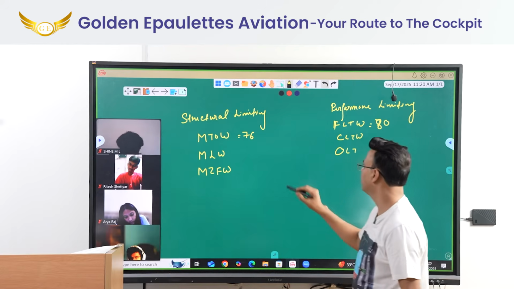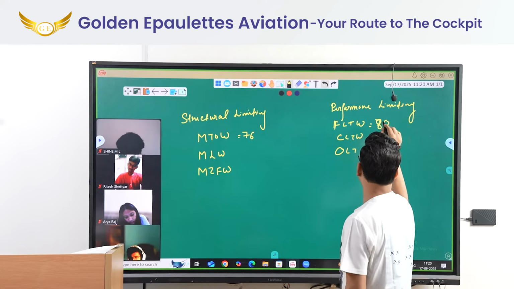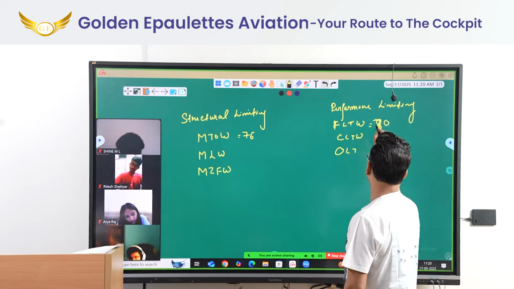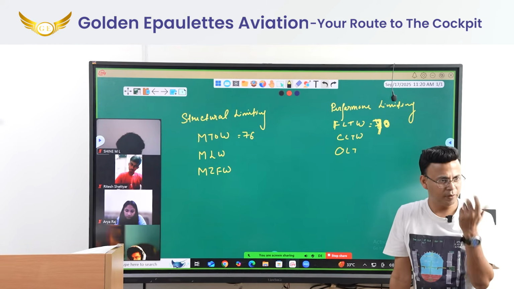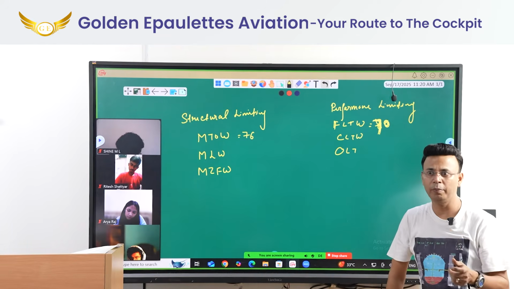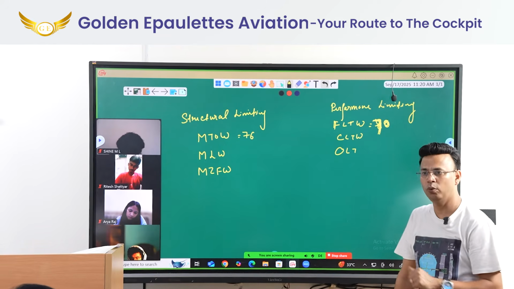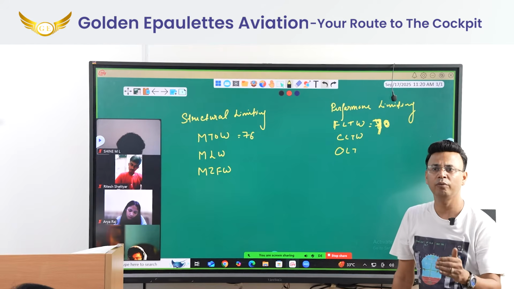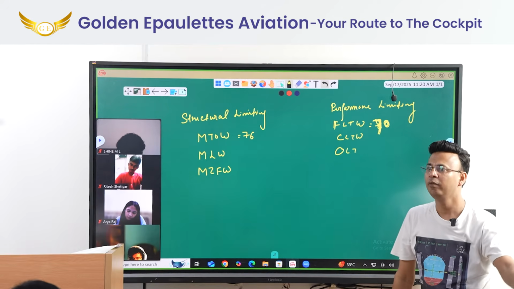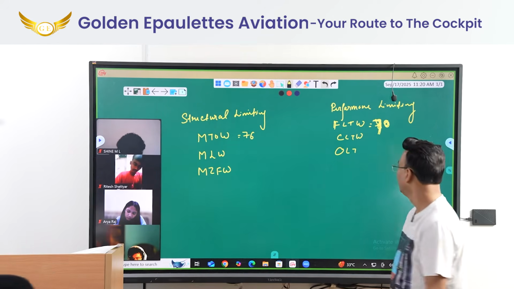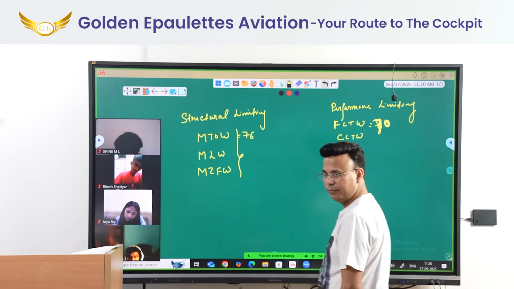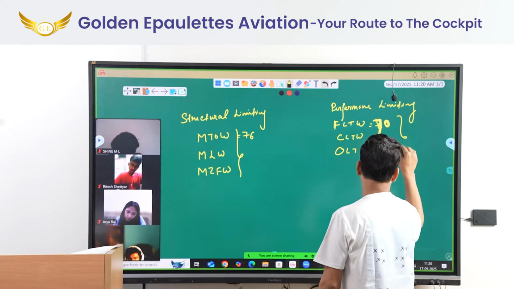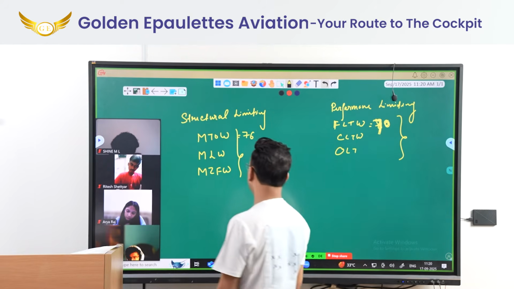If things happen in reverse, this is 70 tons and this is 70 tons. Which one will you carry? Performance limit. So your takeoff weight will be 76 tons or lower. What will you say? Today's takeoff weight is limited by the field or performance. So you will calculate the lowest from here, and the lowest from here.